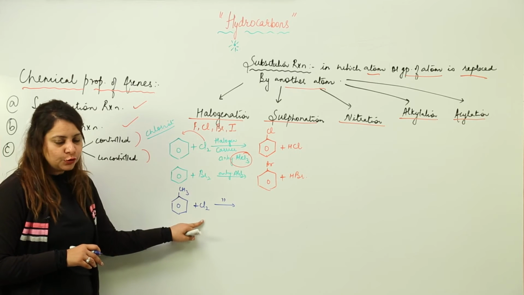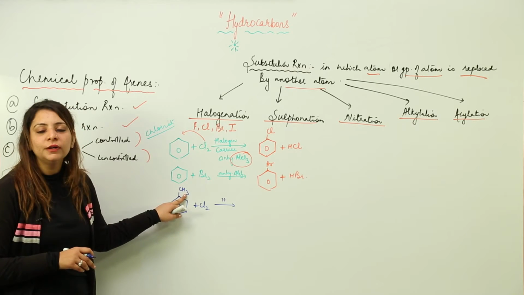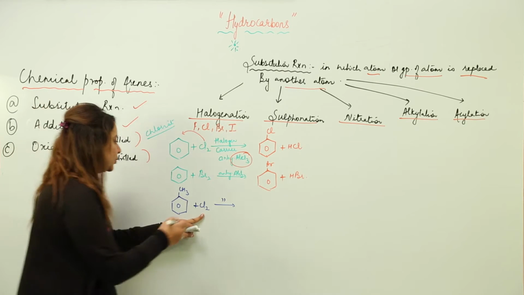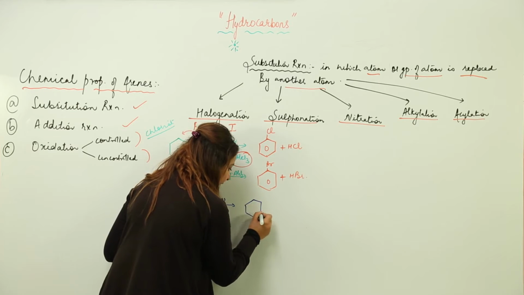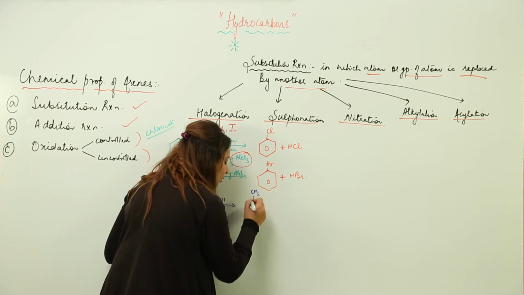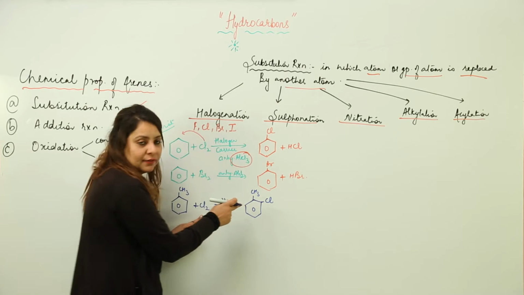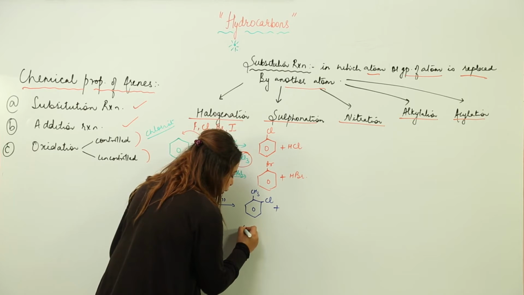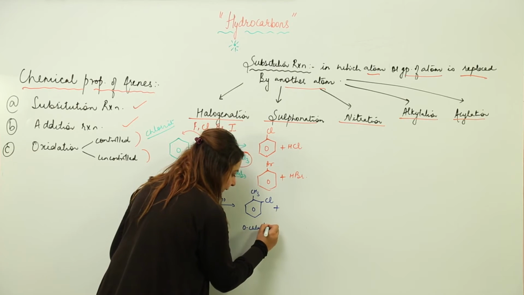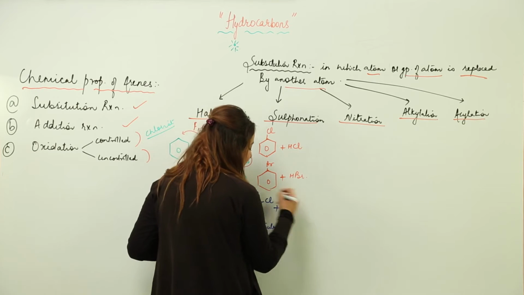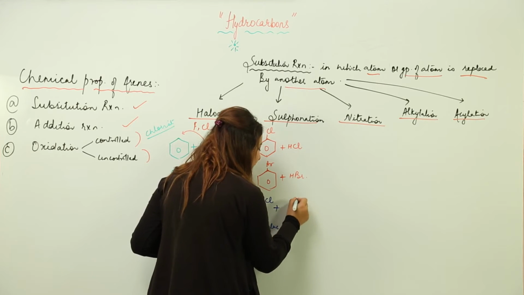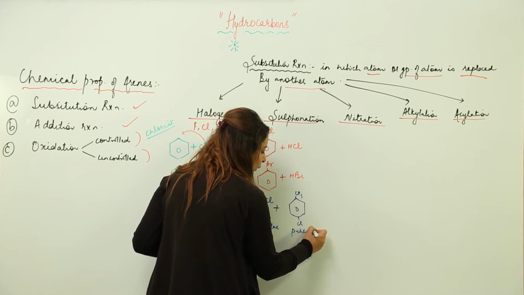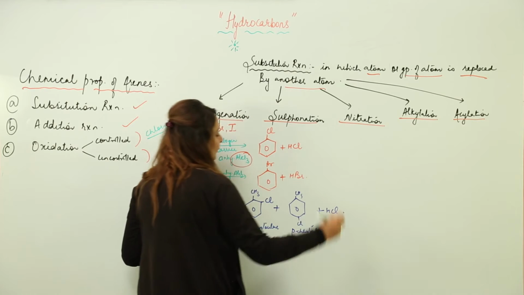The hydrogen gets substituted by chlorine, but as this group is ortho and para directing, the chlorine is added at the ortho and para positions, and you get a mixture. The toluene remains as such, one H is displaced and Cl attaches at the ortho position, giving ortho-chlorotoluene. Because it is also para directing, you get para-chlorotoluene too, along with HCl.